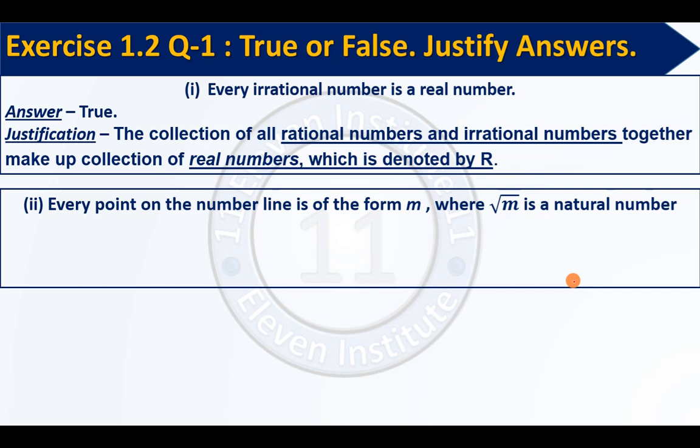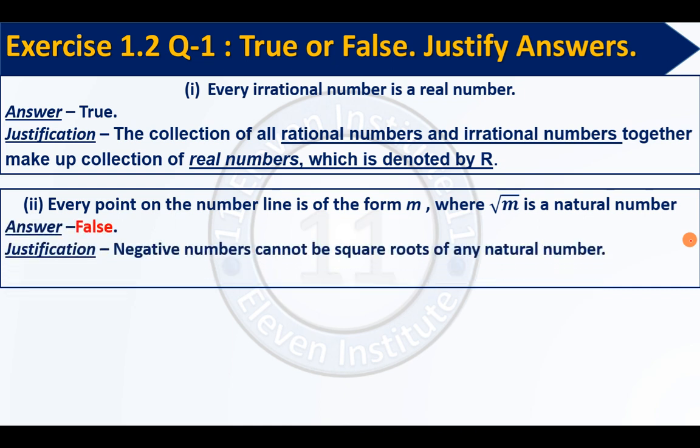every point on the number line is of the form root m, where m is a natural number. Please understand, every point on the number line is of the form root m, which means you can write any point on the number line as root m, where m is a natural number. It is somewhat hard to understand in the statement form, so we will take an example, but before that we will look at the answer. The answer is false.